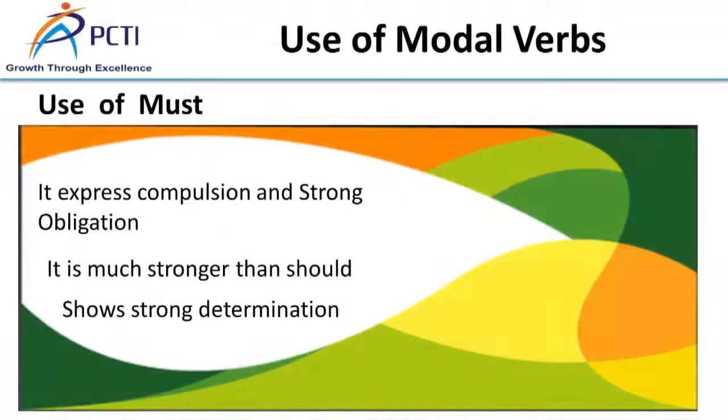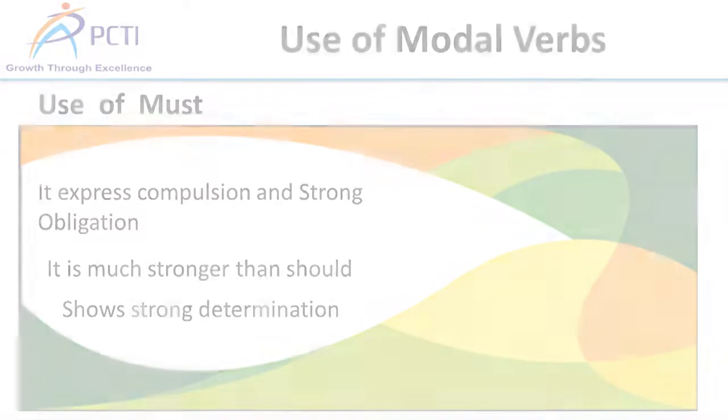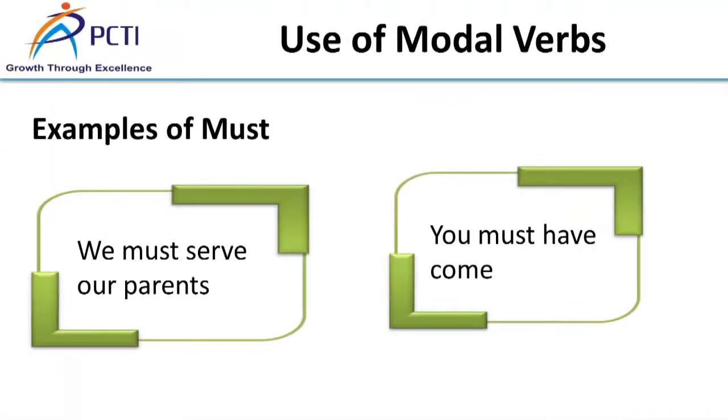Here we will discuss the use of must. It expresses compulsion and strong obligation. It is stronger than should. Must signifies strong determination. Now, examples of must. He must apologize for his mistake. They must pay the fine. You must be loyal to your country. We must serve our parents. I must have my own way. It shows strong determination. You must have come.